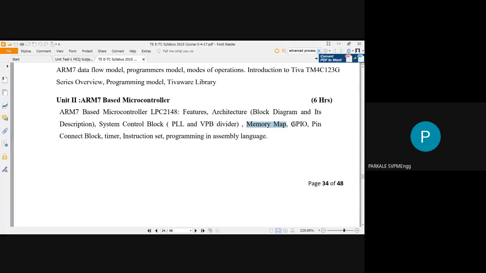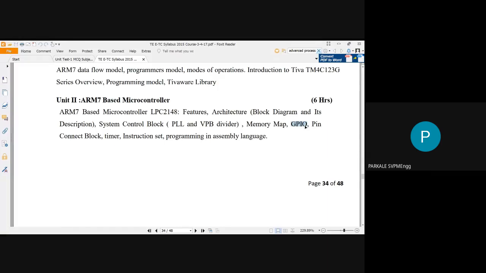Now the next topic from Unit 2 is GPIO. What is GPIO? General purpose input output. That is, many pins of your microcontroller or microprocessor can be used to connect general purpose input devices and output devices. What are the input devices? You have the keypad, switches, different types of sensors, analog or digital. These are the different input devices that can be connected to your microprocessor or microcontroller through the GPIO pins. GPIO is very simple: general purpose input pins or general purpose output pins.